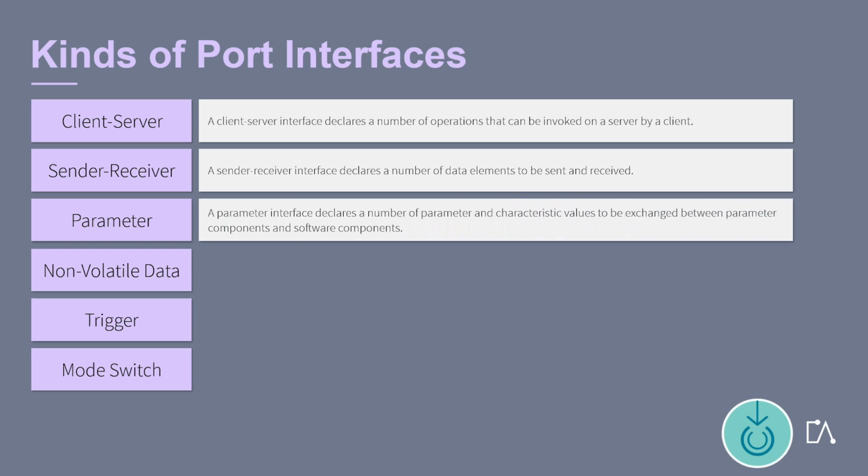A parameter interface declares a number of parameter and characteristic values to be exchanged between parameter components and software components. A parameter interface allows software components access to either constant data, fixed data or calibration data.